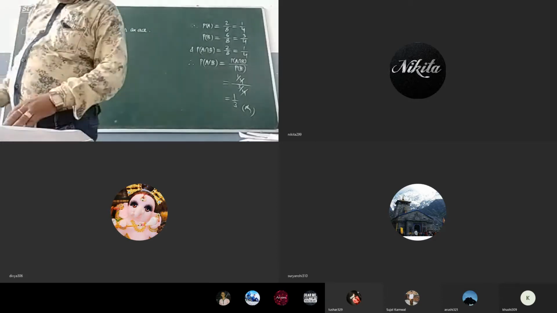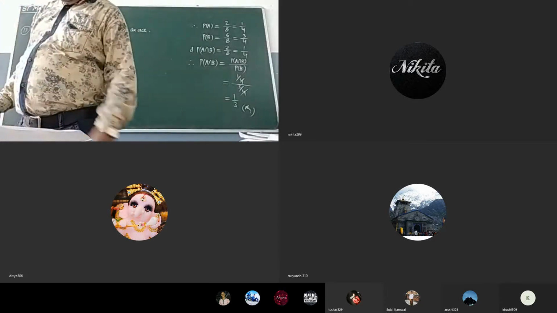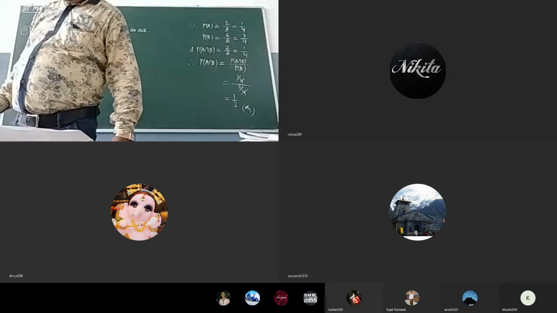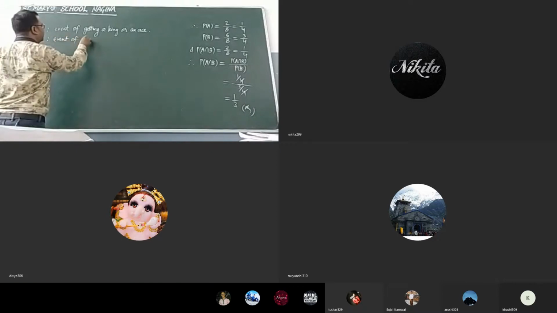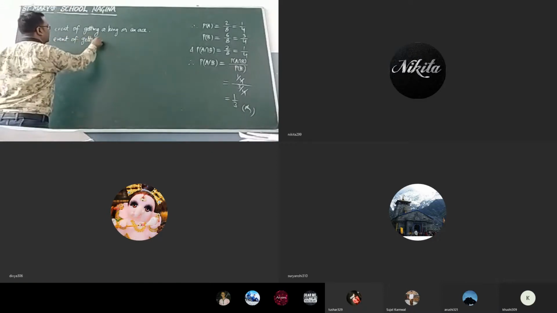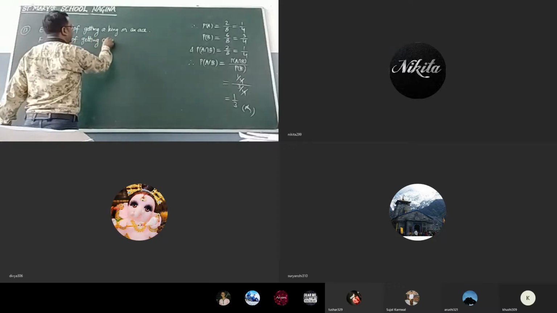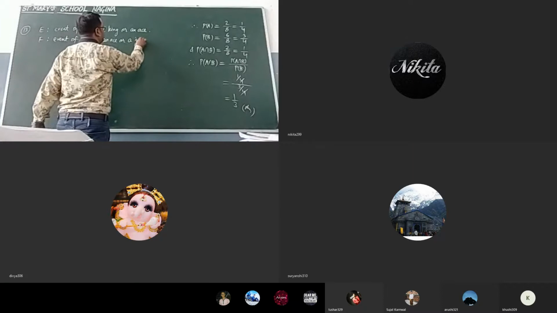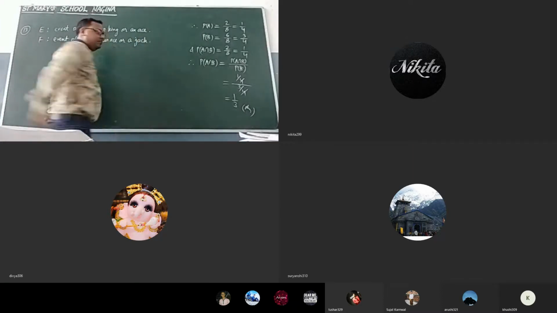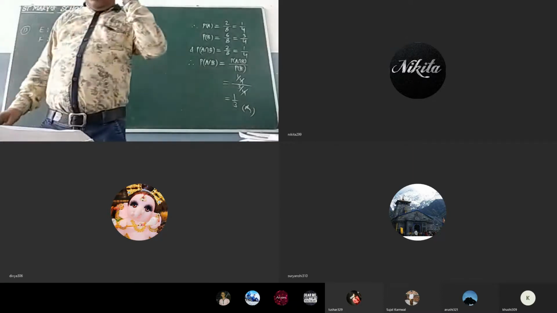And second, they are giving F is the event that the card drawn is an ace or a jack. So you can write F as the event of getting an ace or a jack. Clear?